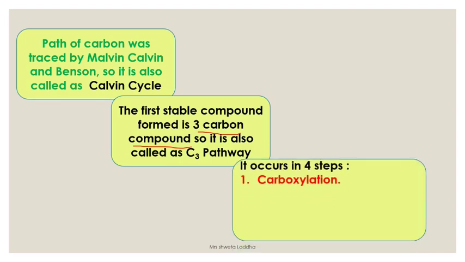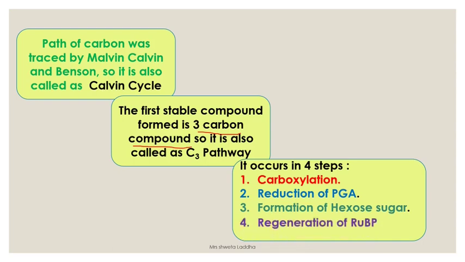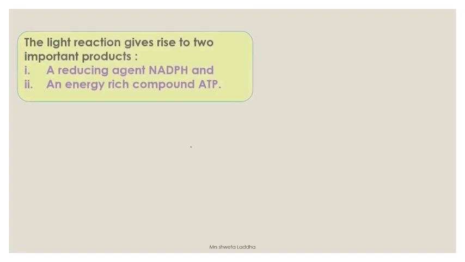It occurs in 4 steps. First is carboxylation. Second is reduction of PGA to form aldehyde. Third is formation of a hexose sugar, that is, glucose. And the fourth important phase is regeneration of RuBP, ribulose bisphosphate. Let us see it in detail.